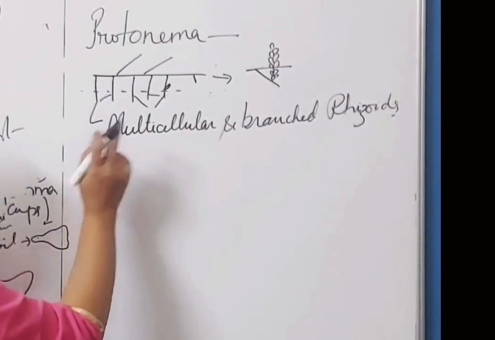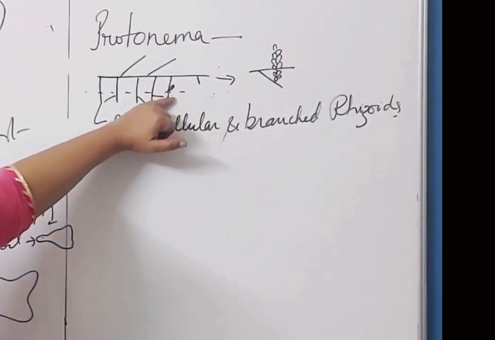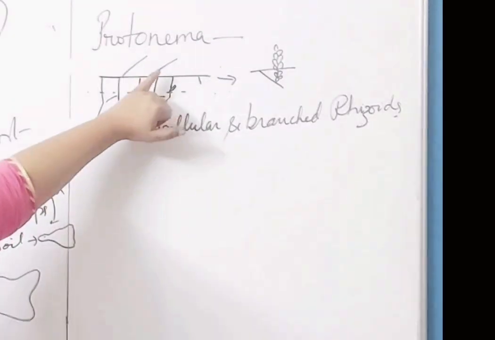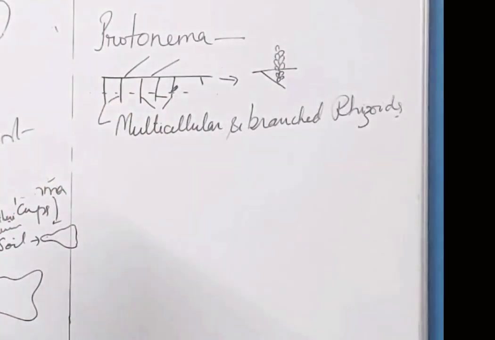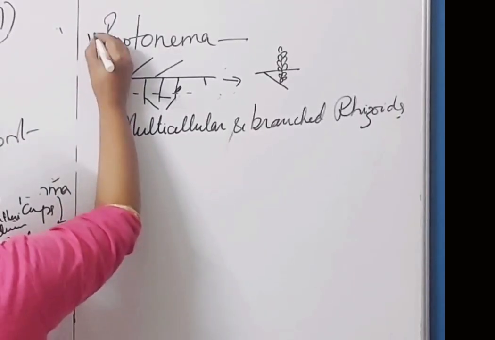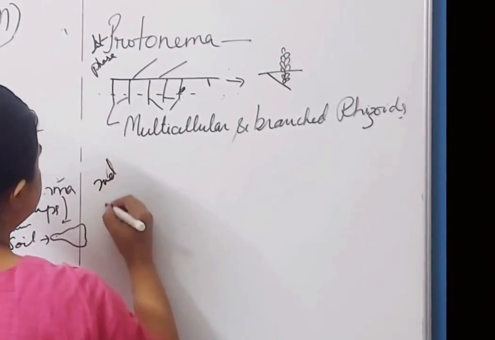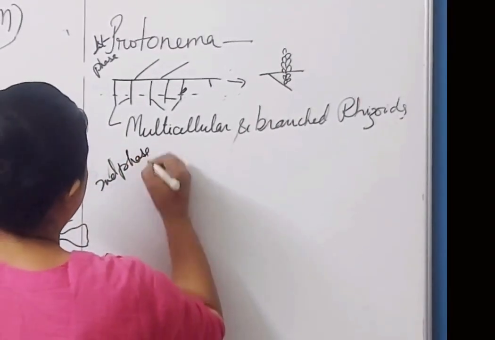So how does the secondary stage or the leafy stage come? It arises from a lateral bud on the secondary protonema. So this is the first phase; the second phase is the leafy one.